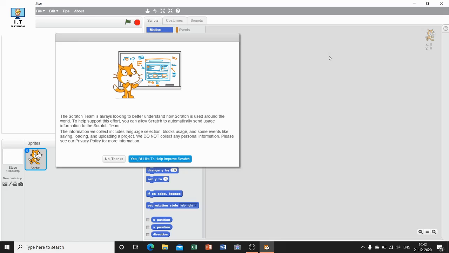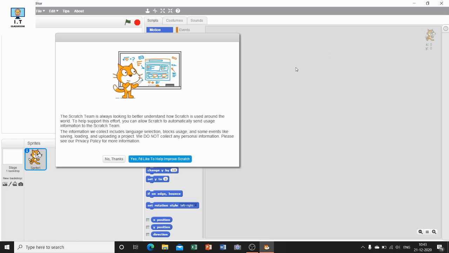Scratch was started in 2007. Scratch is a project of the Lifelong Kindergarten group at the MIT Media Lab.